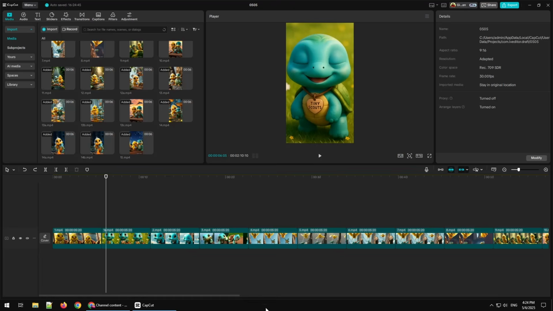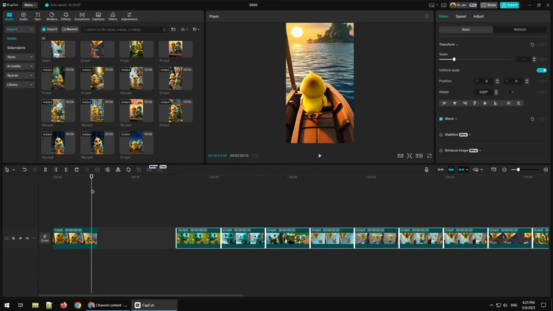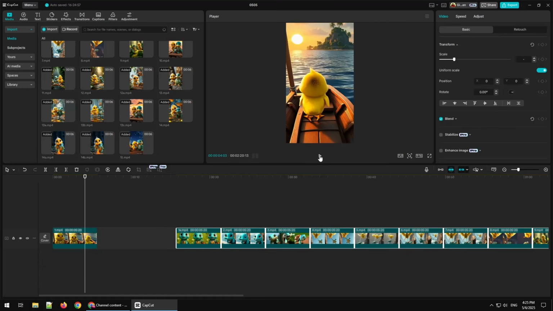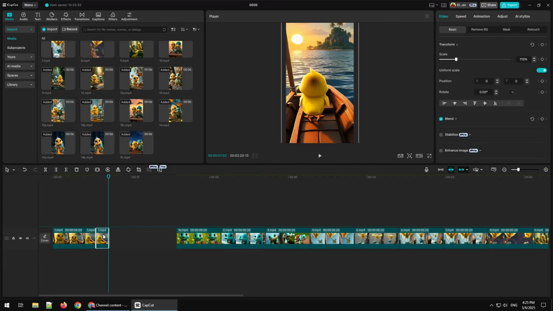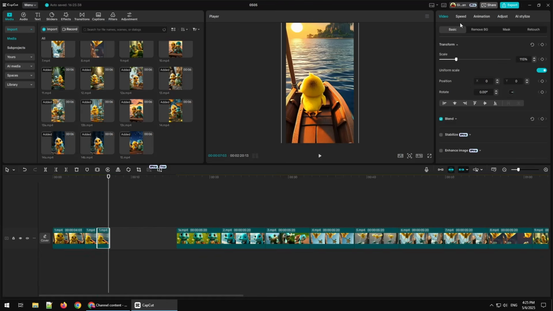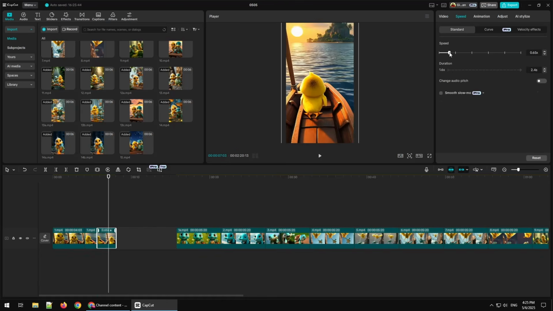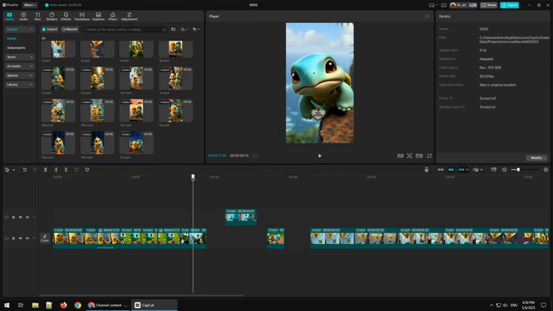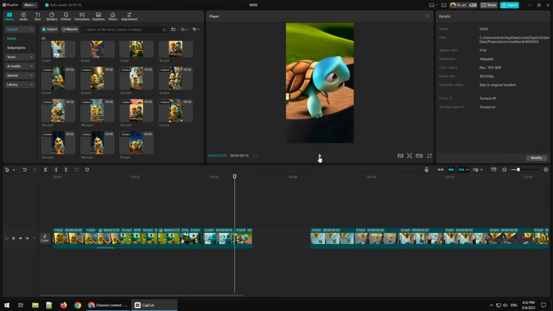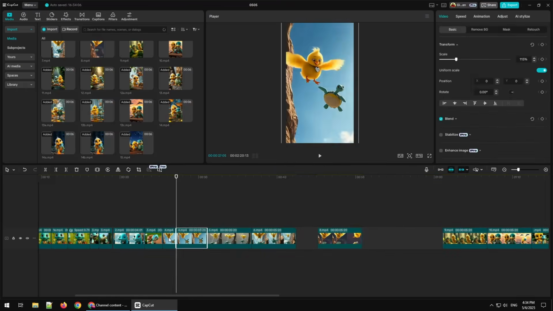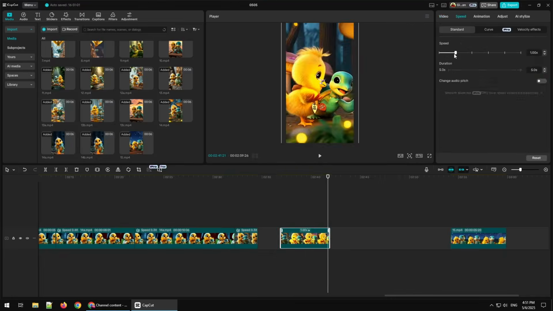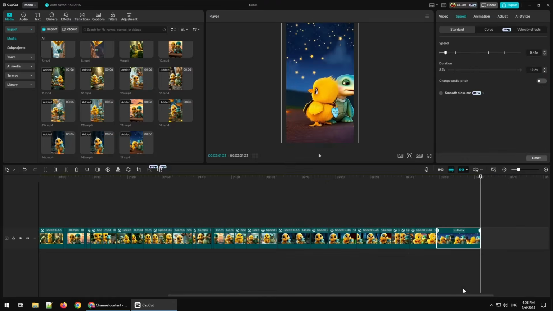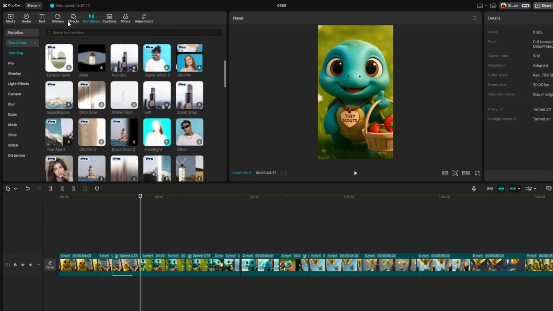Next, arrange the video clips in the correct sequence. Trim parts of the footage as needed to adjust the speed, either to speed it up or slow it down. Continue this process until you reach the end of the final video clip. Then, I added background music.